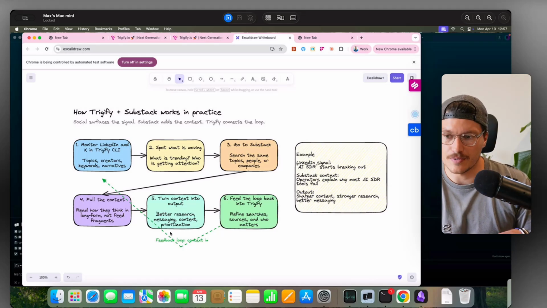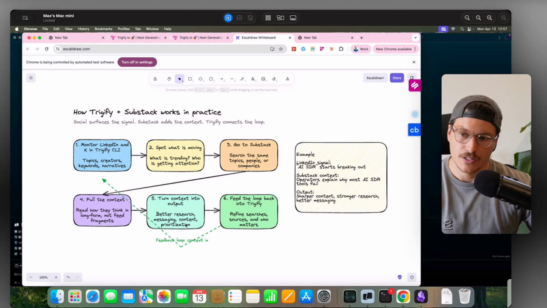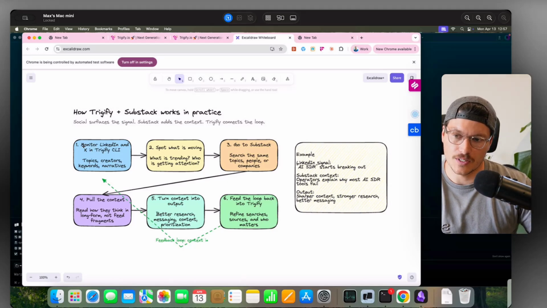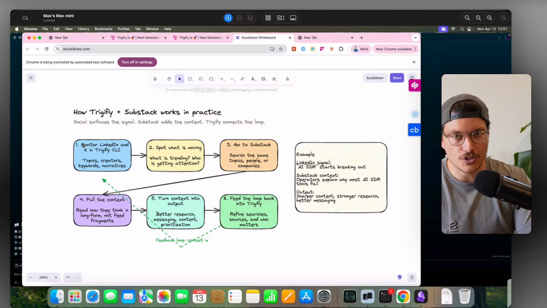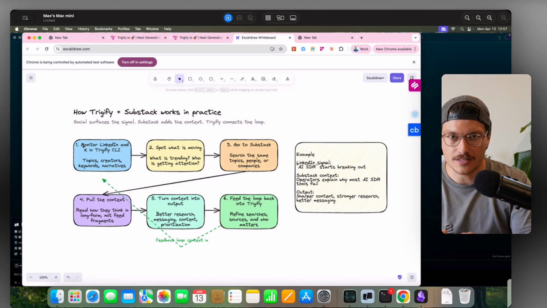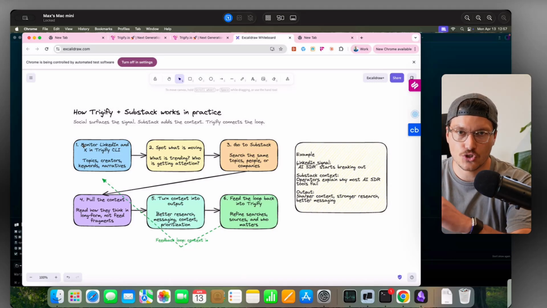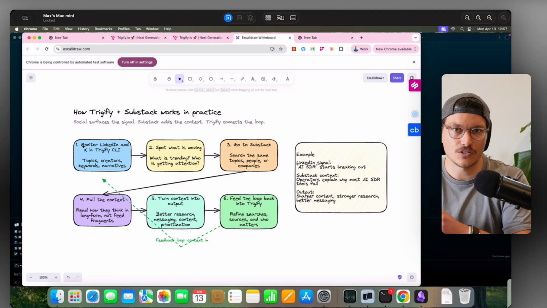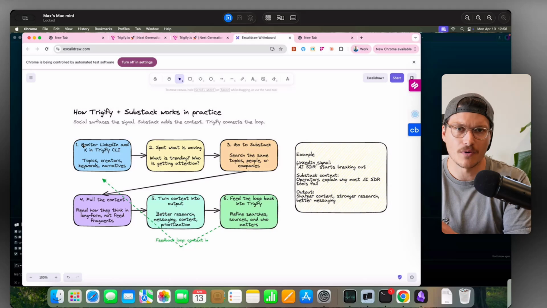Now, here's why it's really interesting, other than just it's cool to monitor Substack. One of the plays that I've been using recently is this workflow loop that we're looking at here. So the first thing that I want to start doing is monitor particular topics, particularly on X, but we can do LinkedIn and other sources. I find that you've got certain socials that are faster paced. They are the leading social for where trends are born. For X, people are typically posting there first, and they either gain momentum or they don't. That is a signal in itself.